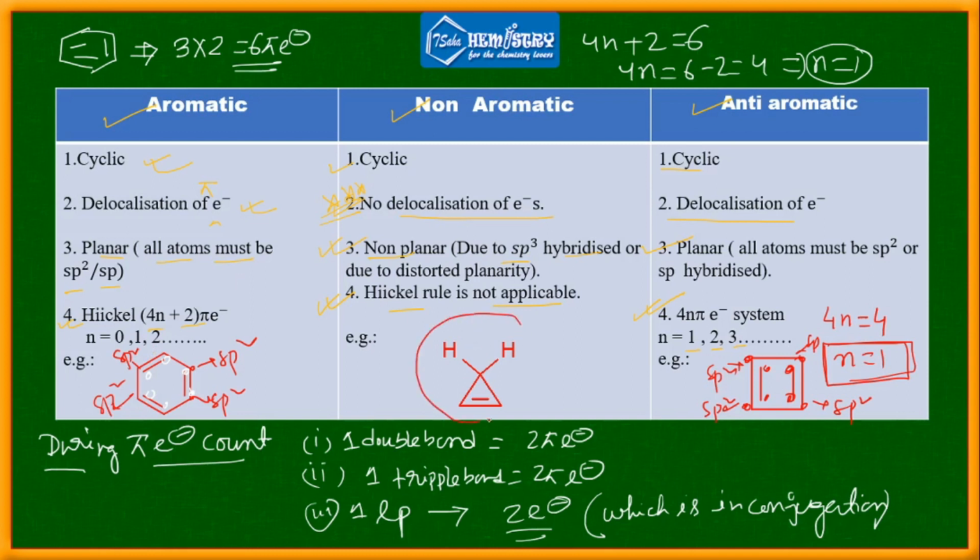Why is this compound non-aromatic? Look very carefully. If you apply 4n plus 2, you get 2 because it has 2 electrons. Now 4n should be 0 and n should be 0, so it follows this particular sequence of n. But the point is this particular carbon is sp3. Because it is sp3, it is non-planar, and already you know that if the system has a non-planar carbon, then the system should be non-aromatic. So that is the reason why this cyclopropene molecule is non-aromatic in nature.